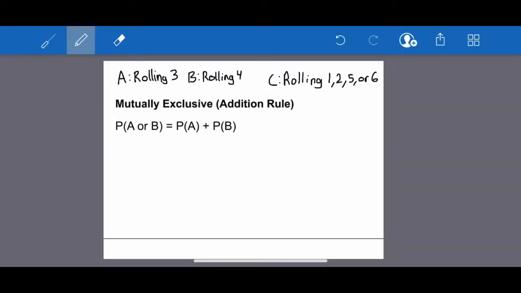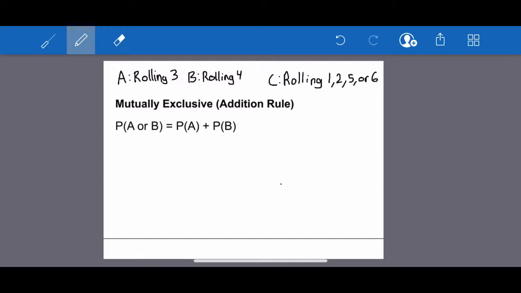To show how the addition rule for mutually exclusive events works, we can make a new event called C, and this would be rolling a 1, 2, 5, or 6 on the die, and we already know that this probability would be 2/3 since it can be any of these 4 numbers out of the 6 total numbers on the die, and 4 over 6 simplifies to 2/3.